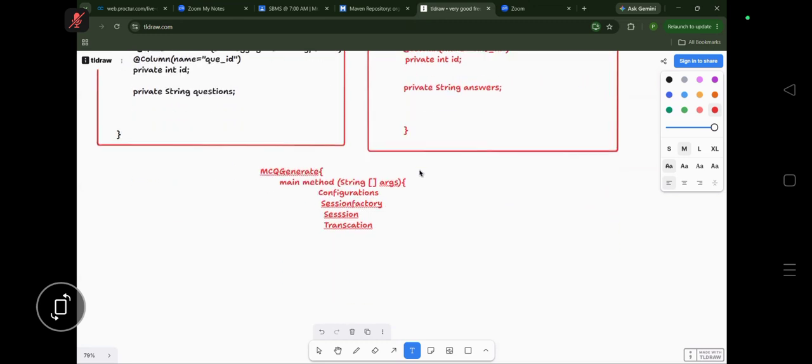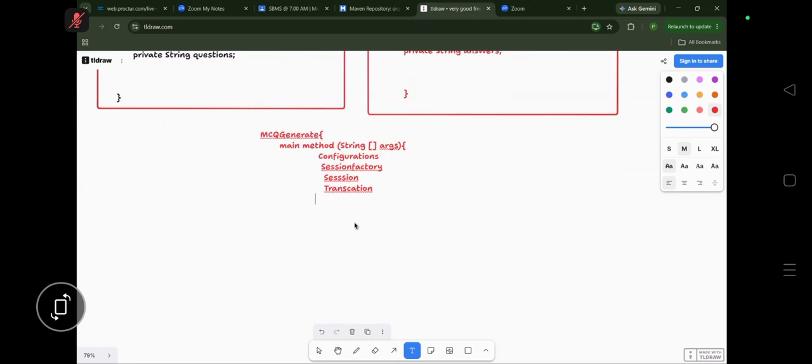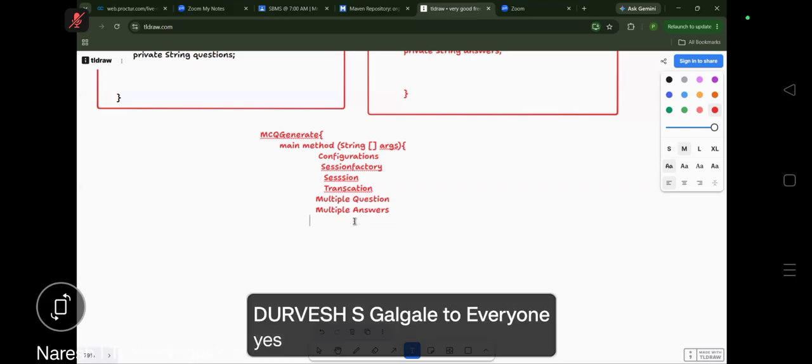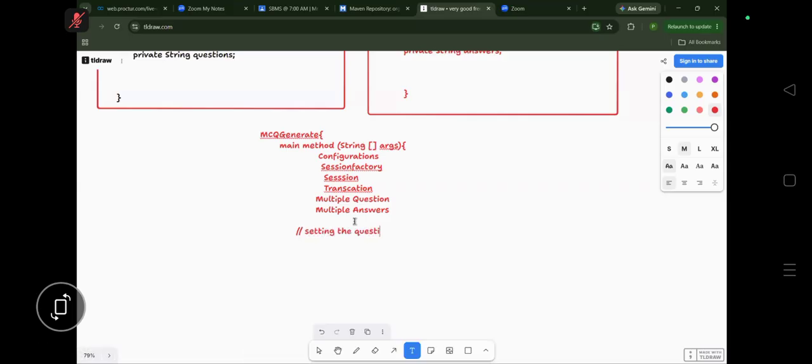Now understand this. How many questions have we written? Multiple questions are there. And for multiple questions, we have written multiple answers or not? Yes, answers will be there. And after that, what are we doing now? We are setting the questions with the appropriate answers, the exact answers. We have done that. What are we doing next, guys?